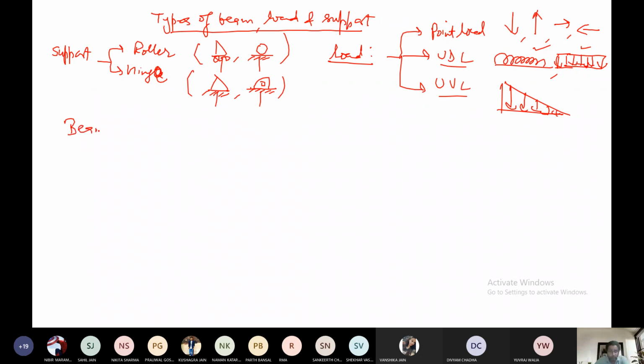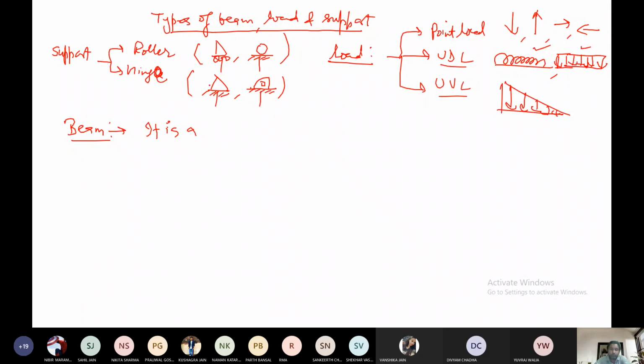Now come to the next part, beam. We have discussed all this with the X batch. Just for the sake of revision for the Y batch, I am writing here. What is a beam? Can any X batch student define a beam here? If you can remember. No one from the X batch can define the beam right now? That means you are not studying it properly. Can any one of you from the X batch define the beam? Though I am writing it here on the board, I want you to define it.